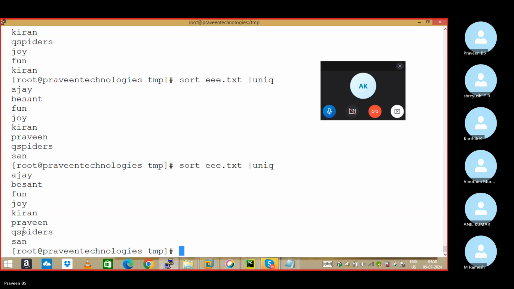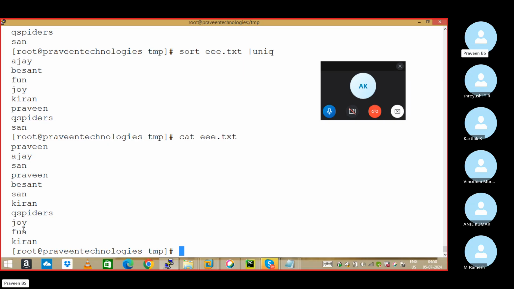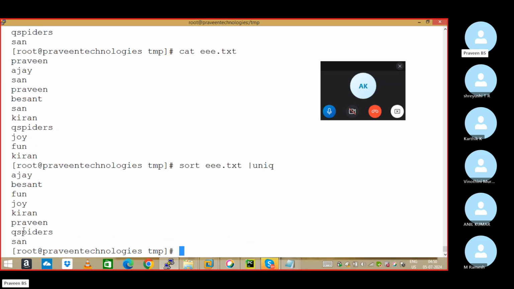Now this is only for displaying purpose, but in the original file there is no effect. This is only for display, the original file remains the same. What we have done now is only for display.